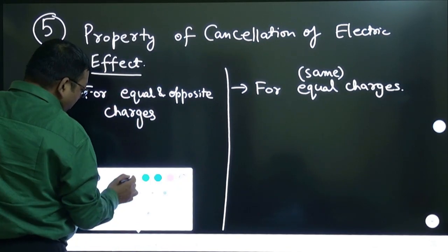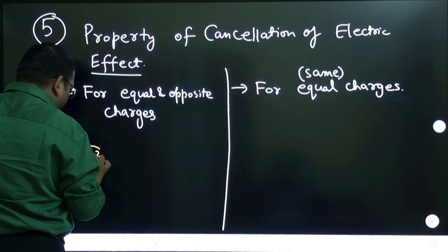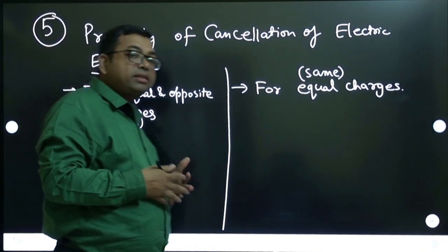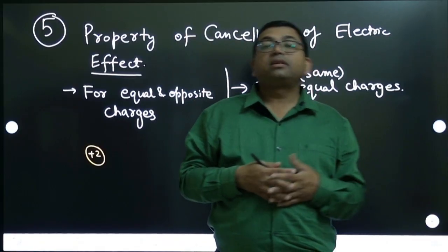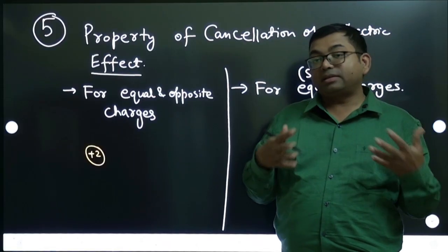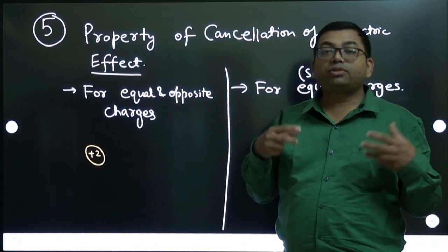Suppose for example there is a charge of plus 2 coulomb. This plus 2 coulomb will create some field and it will create some forces on any other charges. So if it is present at a point, it will have some electric effect. Similarly, if you keep minus 2 coulomb separately, it will have its own electric effect.